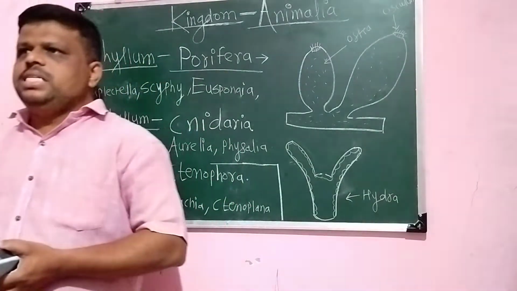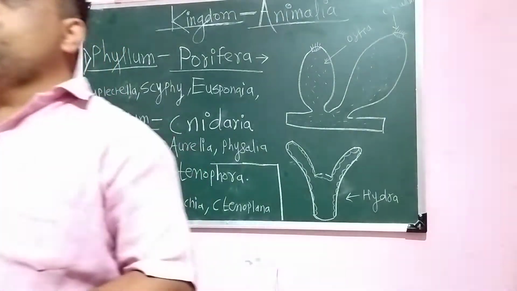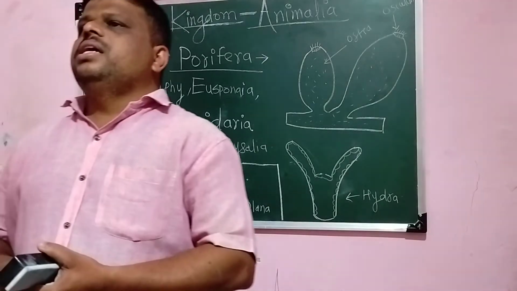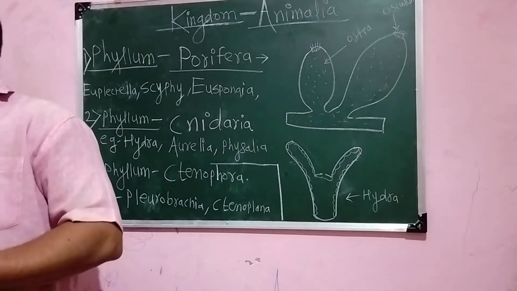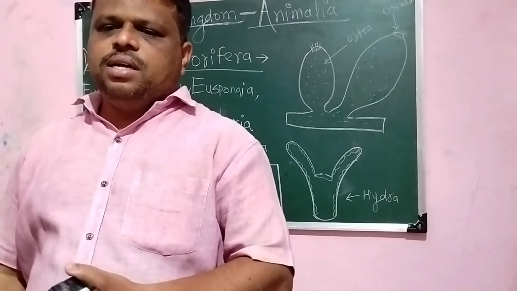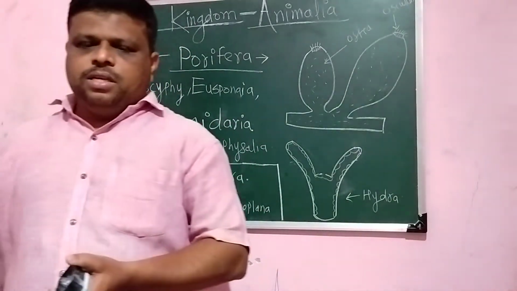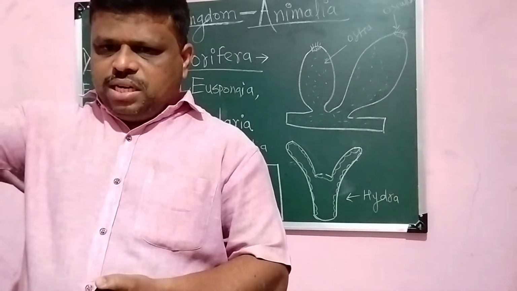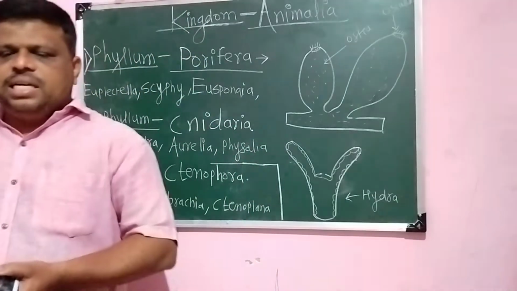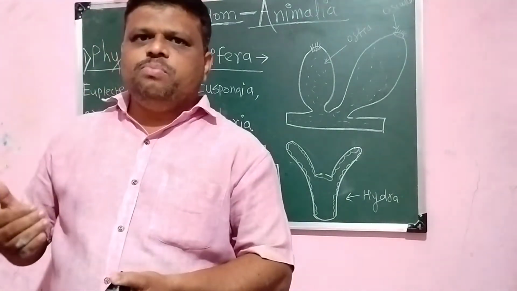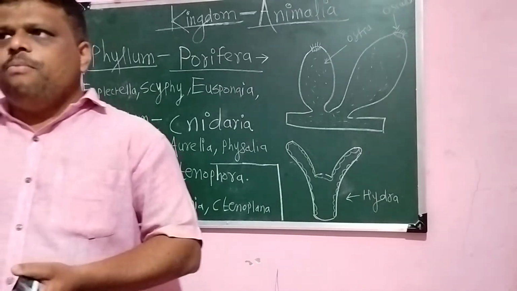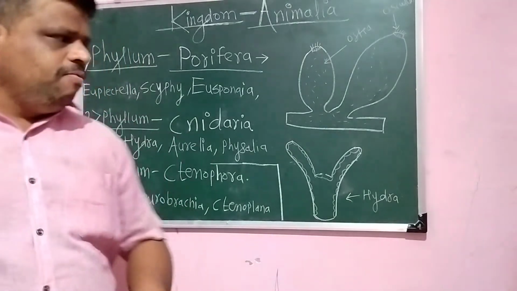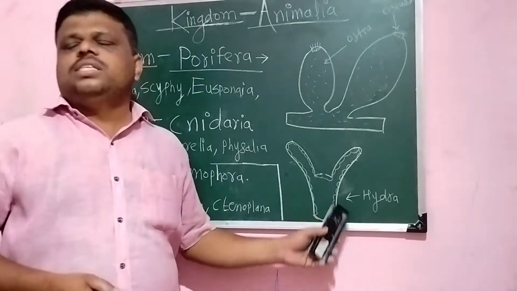Second body plan is blind sac. Okay, so it is a tube like body, and this tube has only one opening. So the digestion process takes place through that particular tube. Ingestion and egestion, that is intake of food material and the excretion of undigested food material, take place through the same opening. That is called a blind sac type of body plan, which is mainly found in this particular animal that is called hydra.